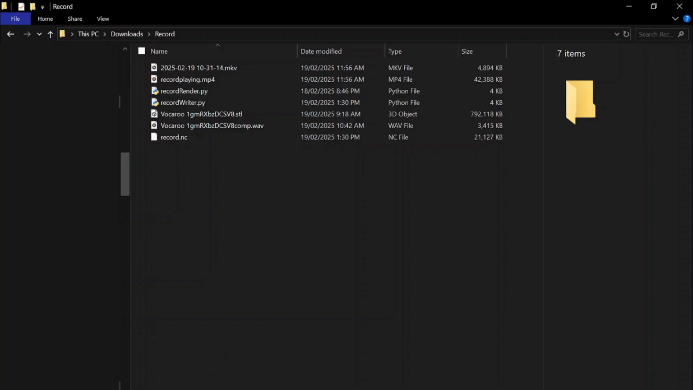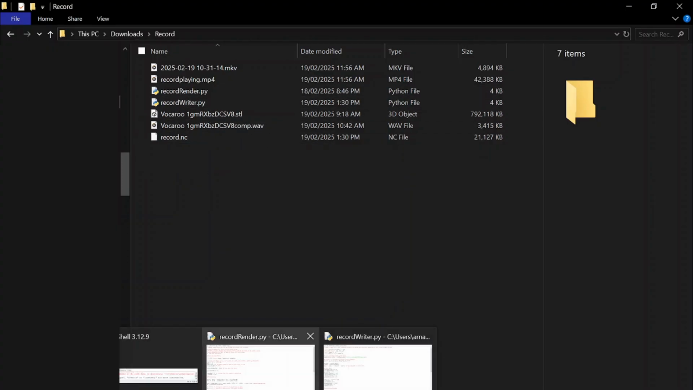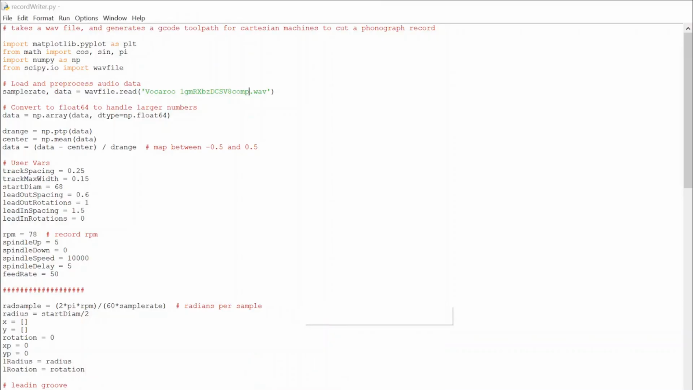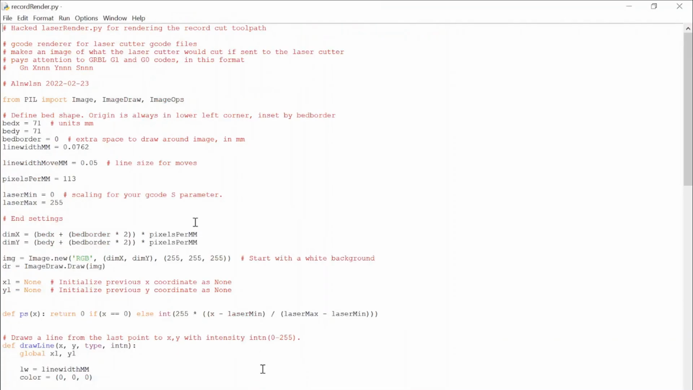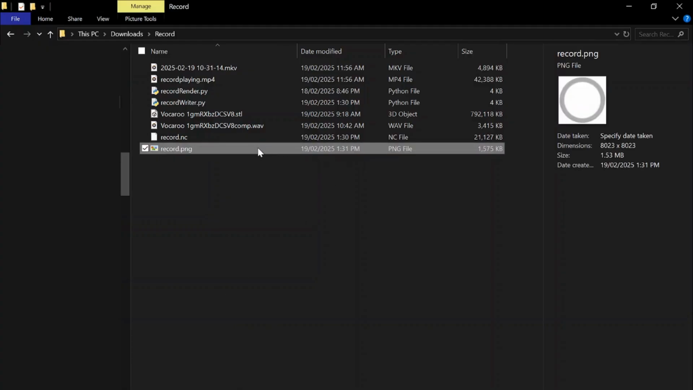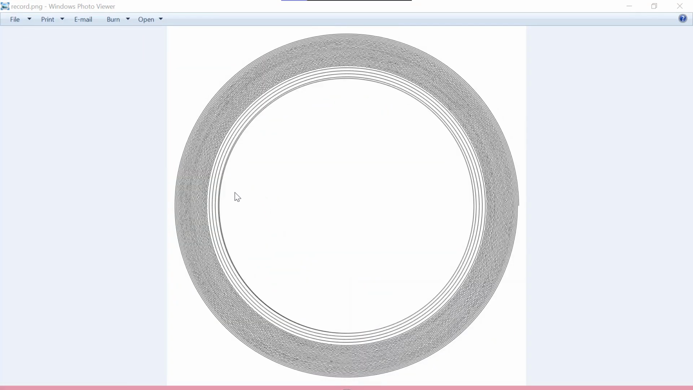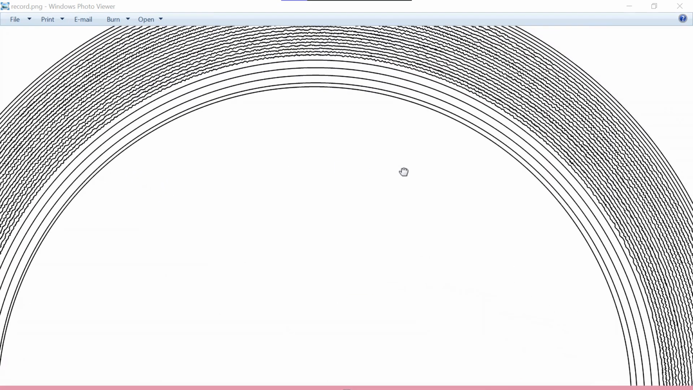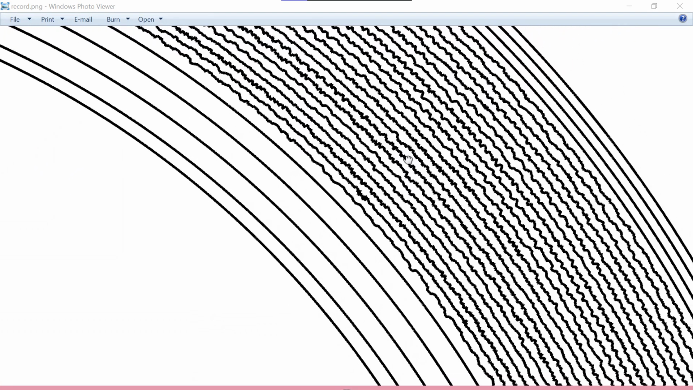When it is done, you will see a new file called record.nc. We then run the file called recordrenderer.py. This script turns the G-code into a PNG, which we can then use to make the record. As you can see, a new file has been created called record.png. This picture is what we will use to turn it into a 3D model.